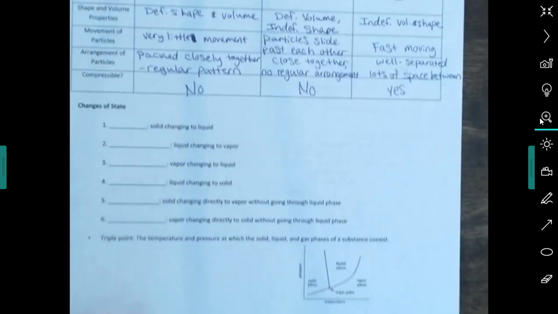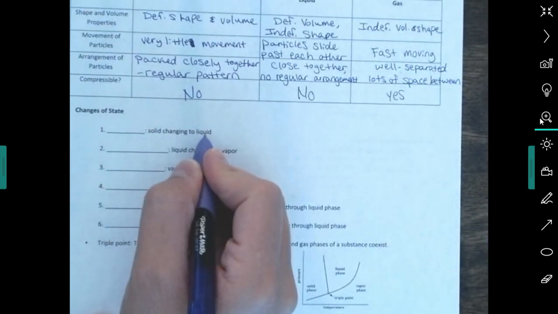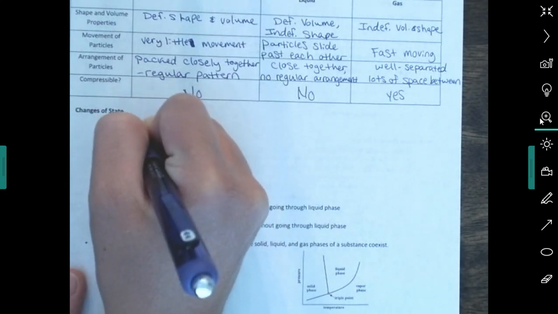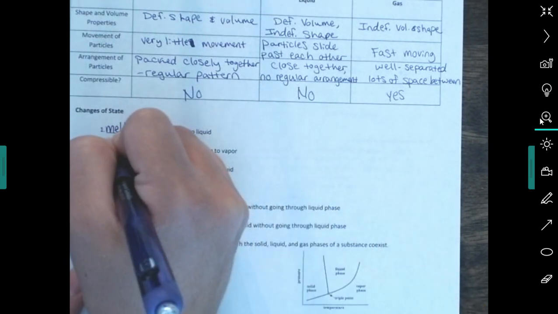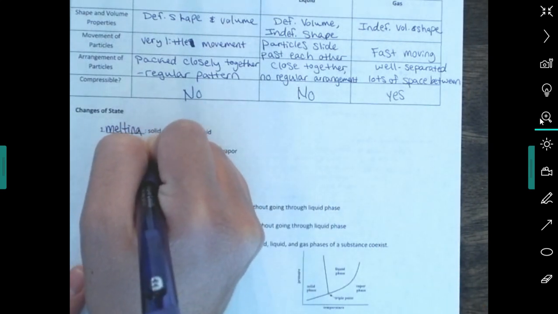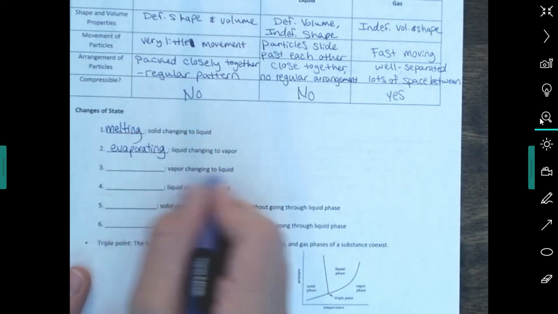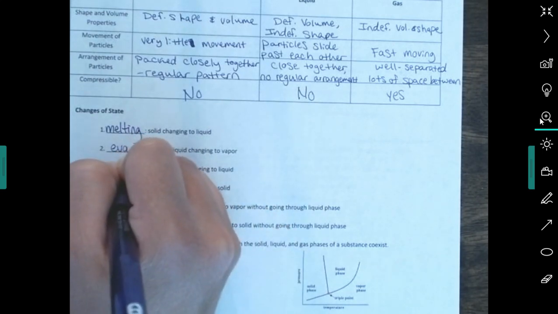Okay. Changes of state. If you have a solid changing to a liquid, we call that melting, right? A liquid changing to a vapor, we call that evaporating, or vaporizing. Vapor or gas changing to a liquid, that is called condensing, like condensation.